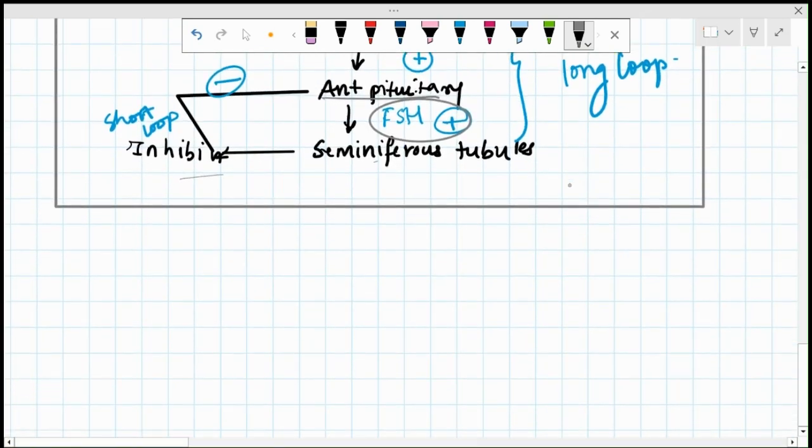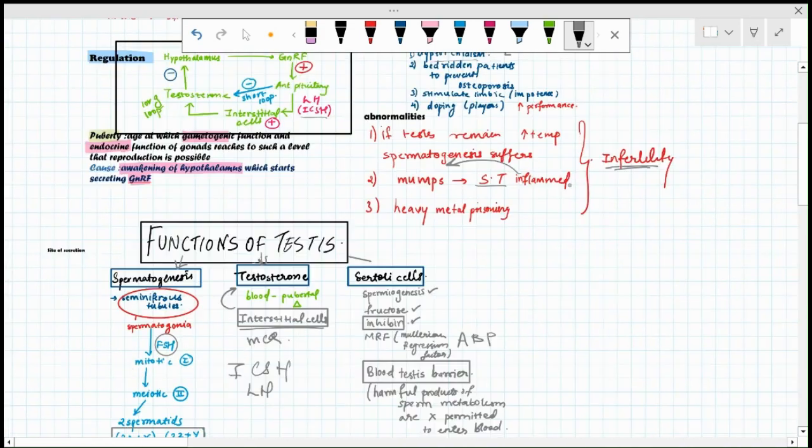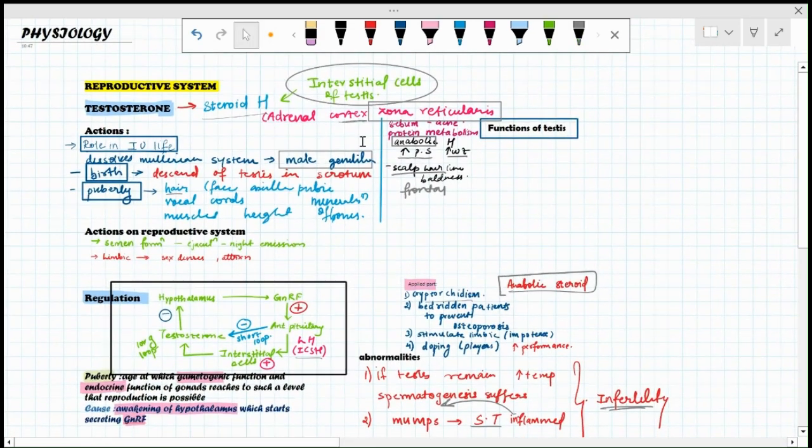Now, there is one more thing to add to this reproductive system, which is the composition and function of semen. Semen consists of the mature secretions from the seminal vesicles, which contribute 60 to 70%, secretion from the prostate 20 to 30%, secretion from the bulbourethral glands, and sperms contribute 2 to 5%. The quantity of semen is 2 to 4 ml per ejaculation. The color is white due to the secretion of the prostate.